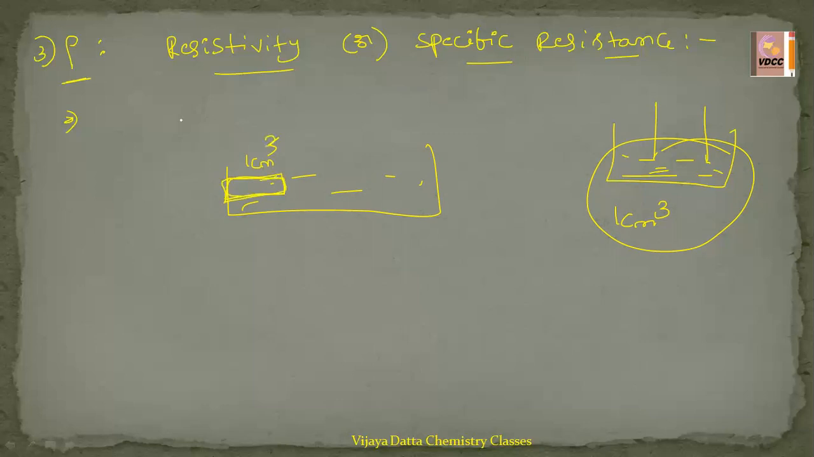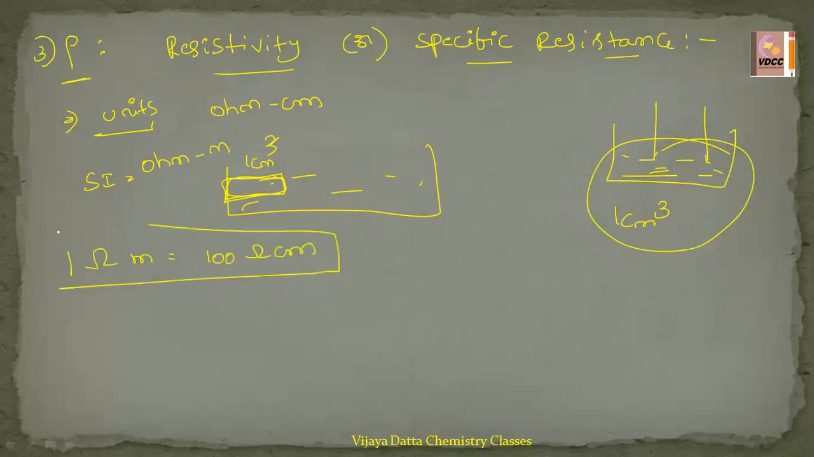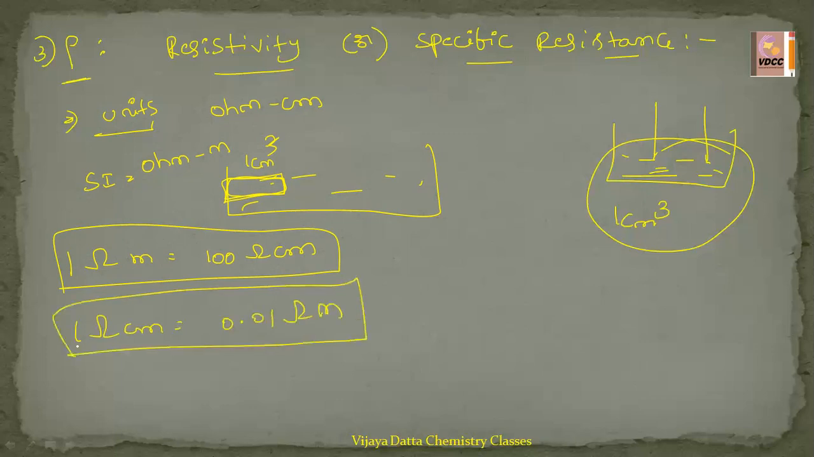Is it clear? See, what is the units for resistivity? Units of resistivity is ohm centimeter. SI units are ohm meter. See here, 1 ohm meter equal to 100 ohm centimeters. All these are important while doing the applications. 1 ohm centimeter equal to 0.01 ohm meter. All these are very, very important. Now, this is about the resistivity.